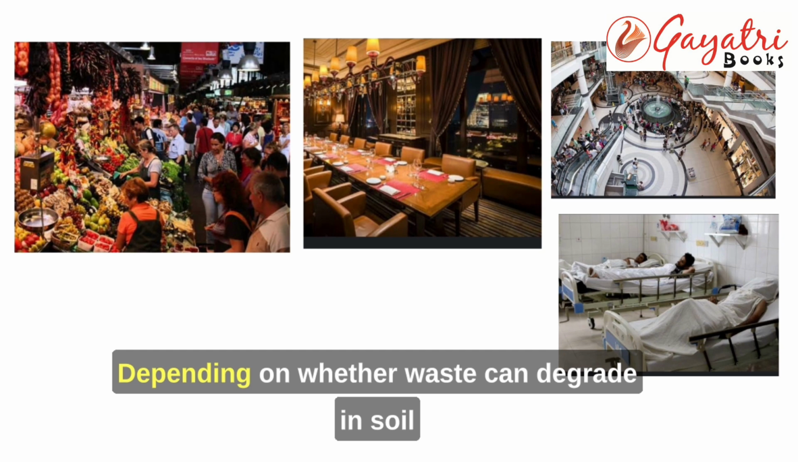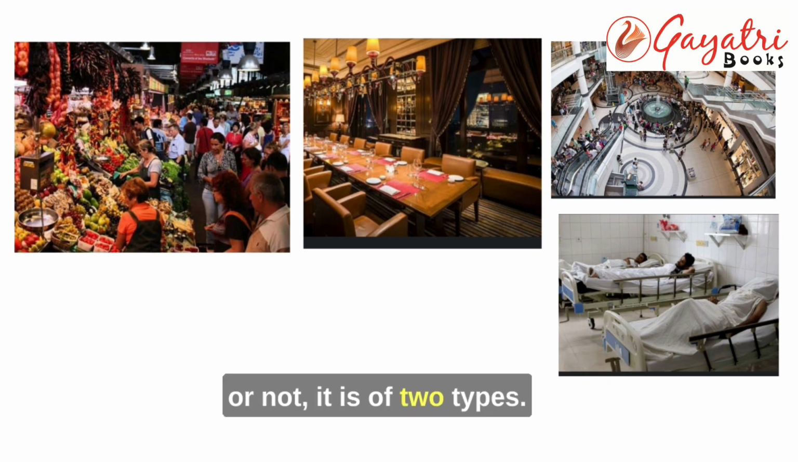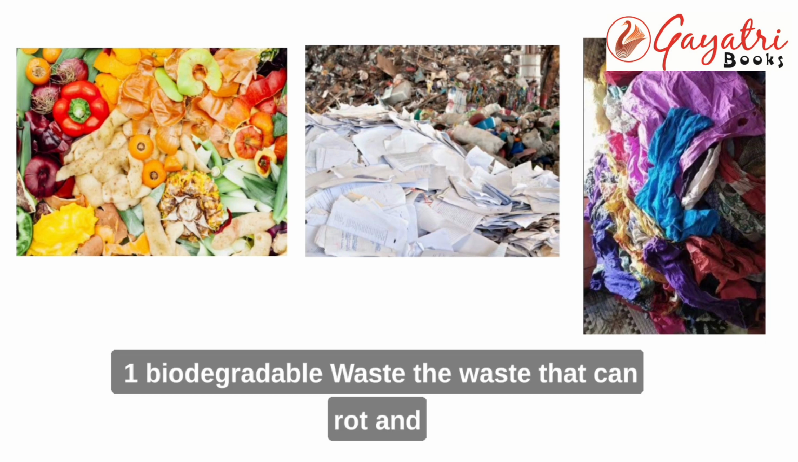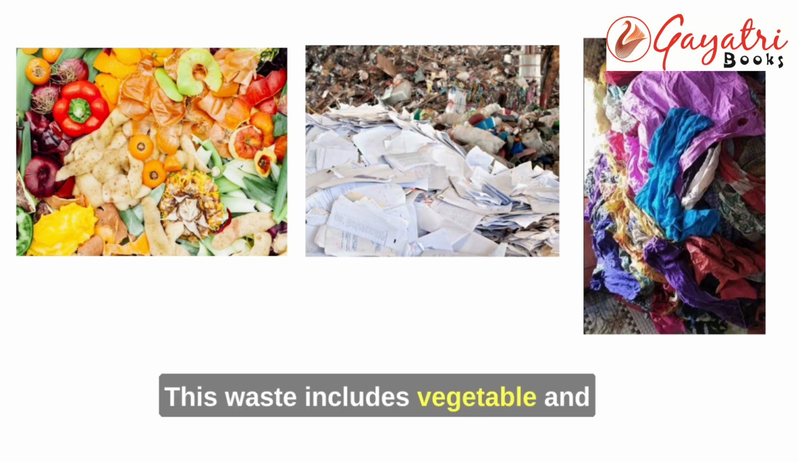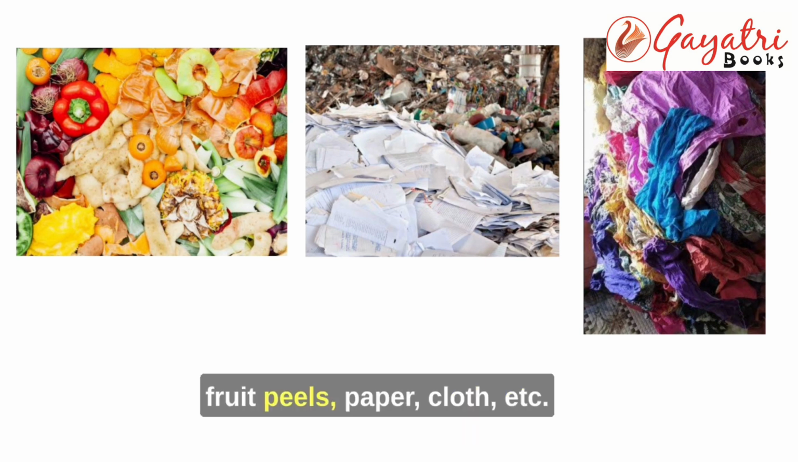Depending on whether waste can degrade in soil or not, it is of two types. 1. Biodegradable waste. The waste that can rot and mix easily with the soil is called biodegradable waste. This waste includes vegetable and fruit peels, paper, cloth, etc.